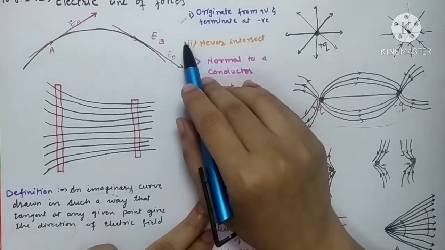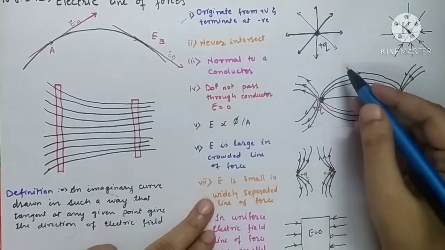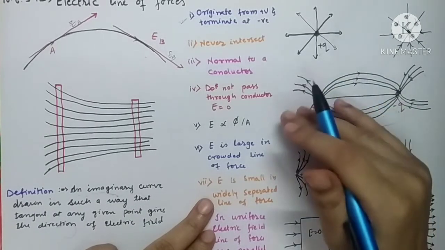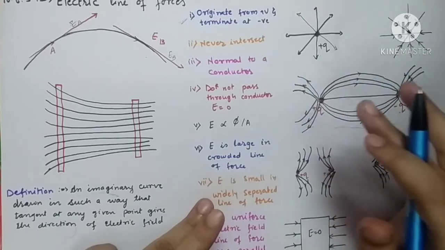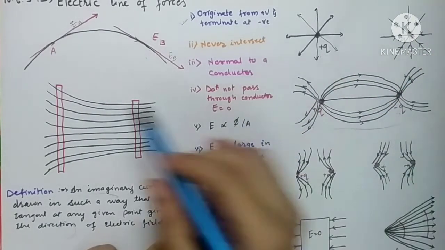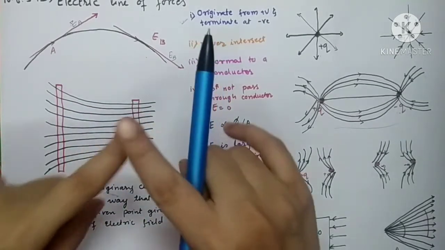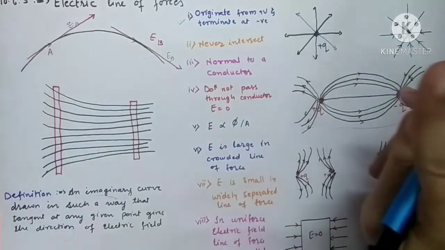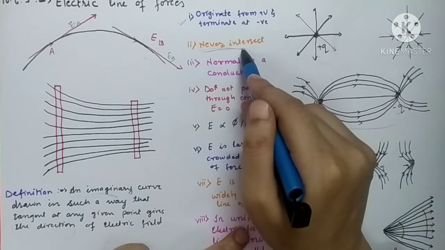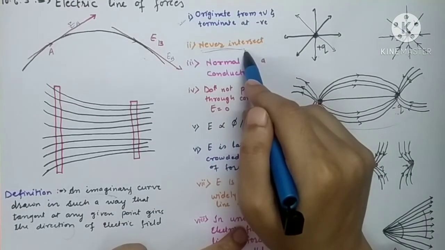Similarly, the second one: we have drawn various line of forces and there may be many more, but two line of forces never intersect each other. They always go parallel, just like this. All the line of forces are parallel to each other. They are not going to intersect each other. So this is the second property of line of forces, that they never intersect each other.